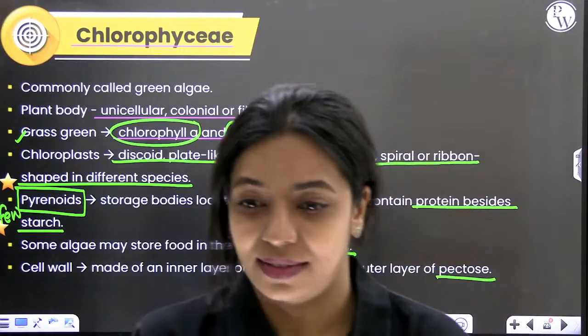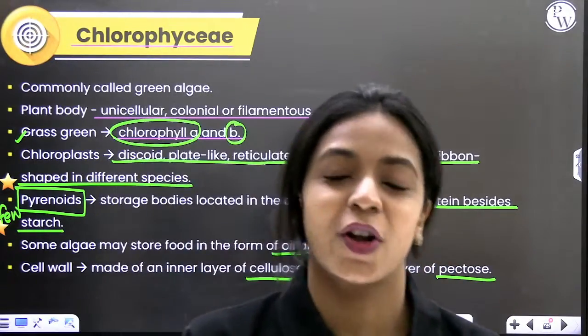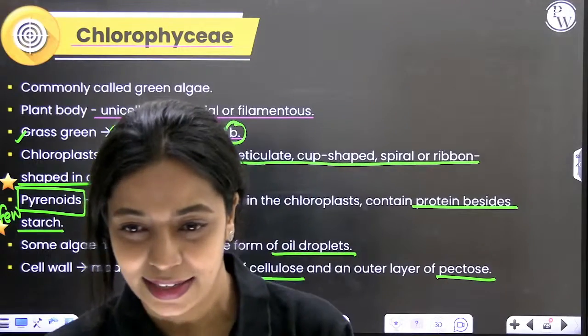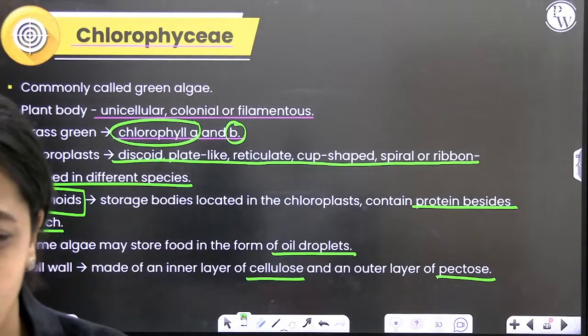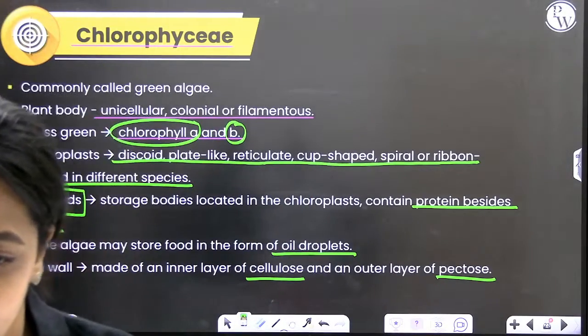Great. It's correct. Floridian starch is the reserve food that we find in red algae. Someone is saying Krebs cycle. Where is Krebs cycle coming here from?